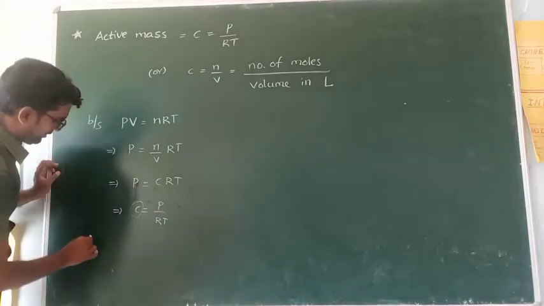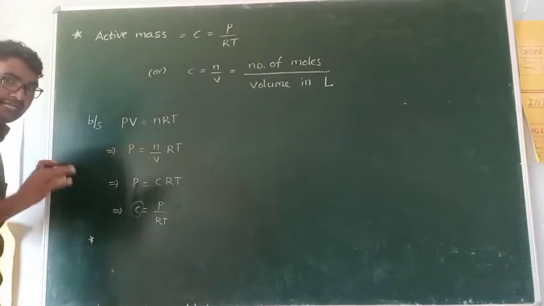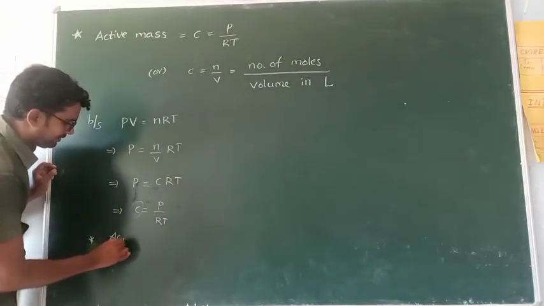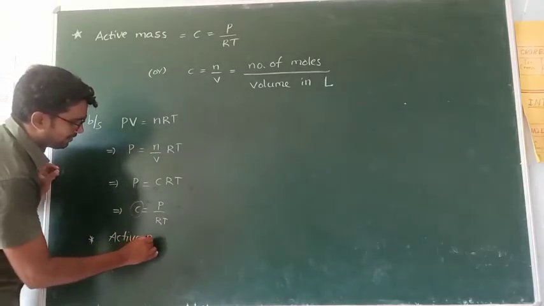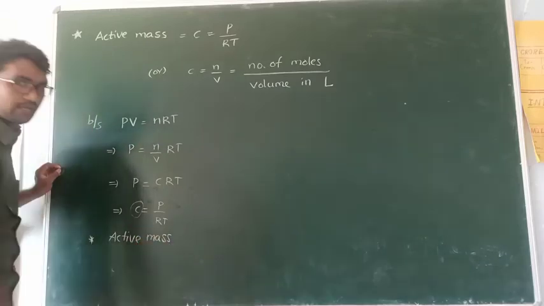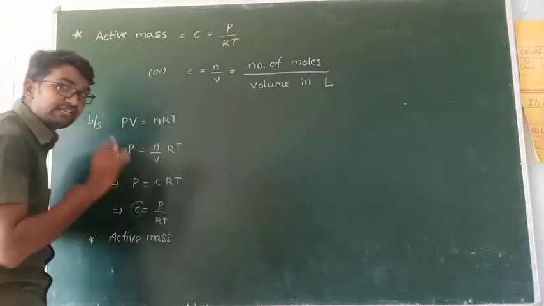Next, last point for this concept, active mass. This active mass cannot be applied for physical equilibrium.